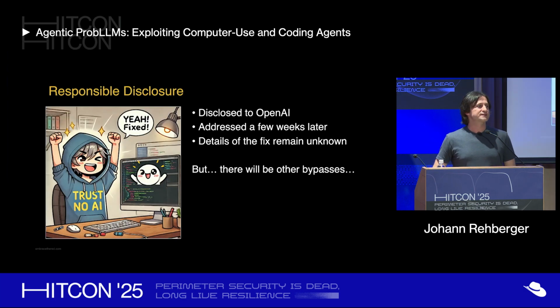Good thing is when I reported this to OpenAI, they took it very seriously because they want to find these problems and mitigate them, and they mitigated it within a few weeks. The problem is we don't know what the mitigation is because it's not like a fix that we know is 100% perfect, right? Because it's prompt injection. It can probably be bypassed with a lot of effort. But they are committed to making this safe.